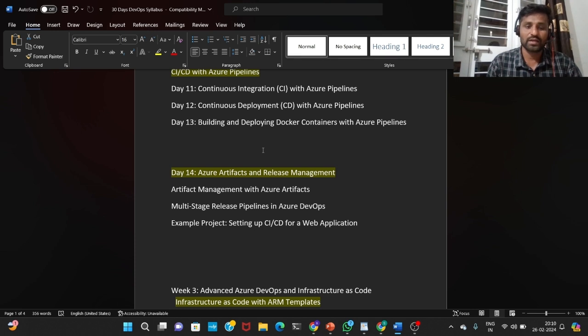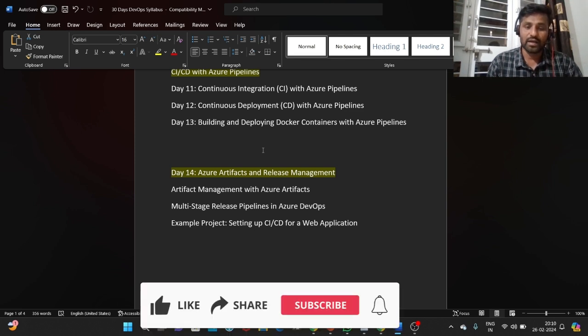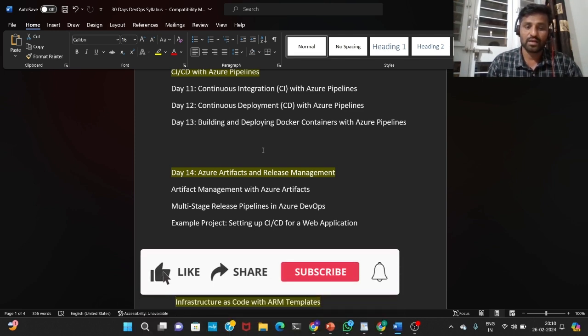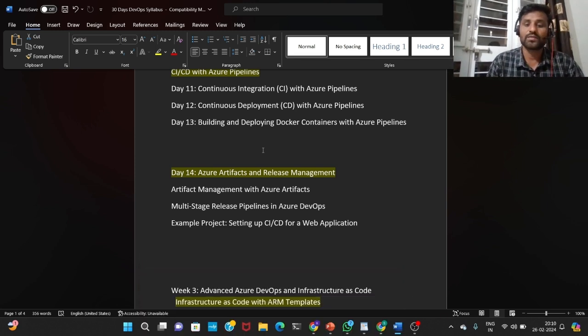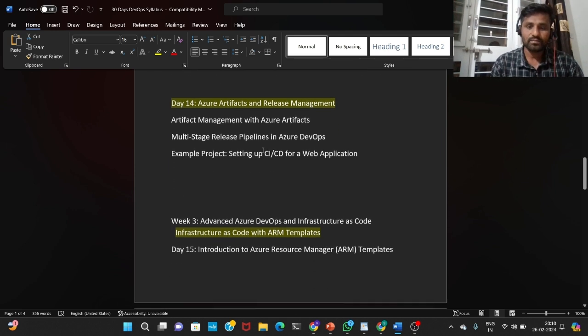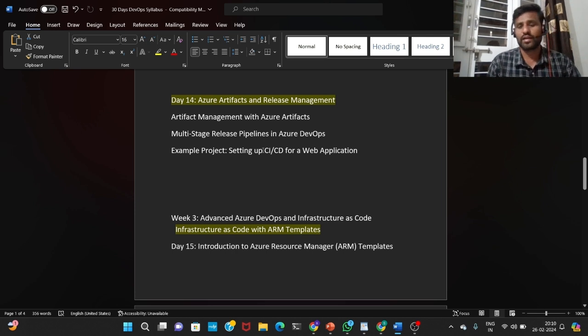Then the multi-stage release pipeline in Azure DevOps. We'll see about the multi-stage release pipelines in Azure DevOps. An example project also we'll take there: a small project about setting up CI/CD for a web application, and we'll deploy that web application also.